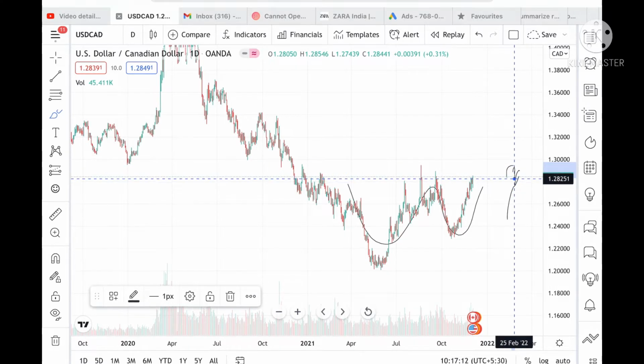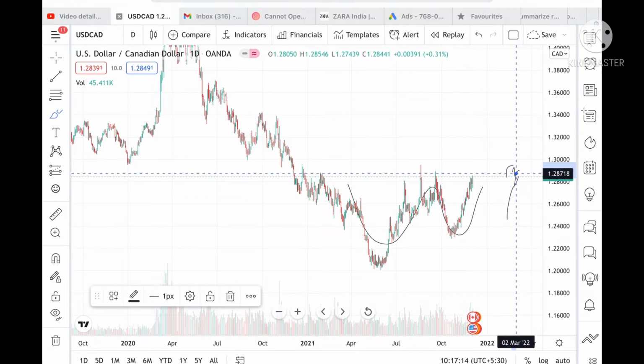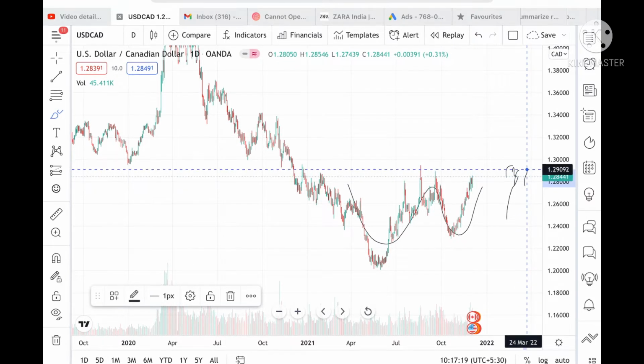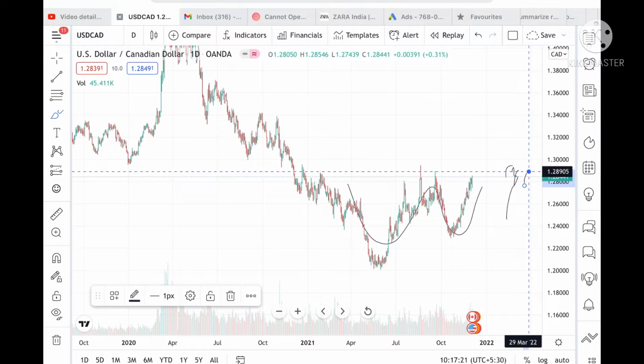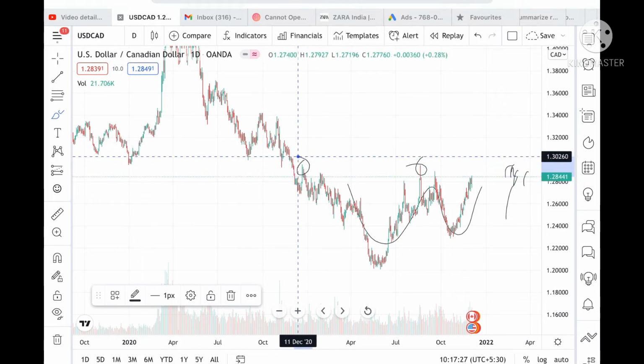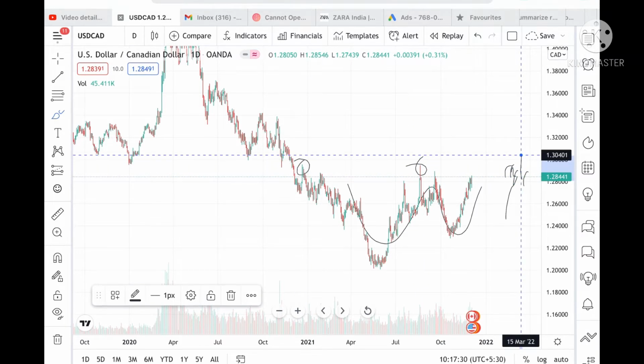Keep this in mind. If the price of USD CAD goes above a level of 1.28438, then it can go further high to a level of 1.28905, and from there it can touch a level of 1.29559. This level is already tested here twice, so chances will be very high we can see a level of